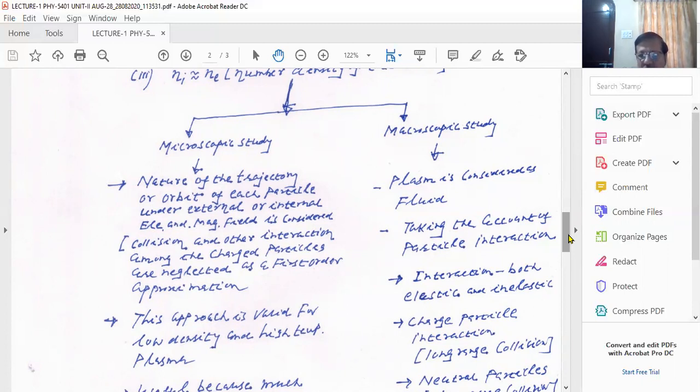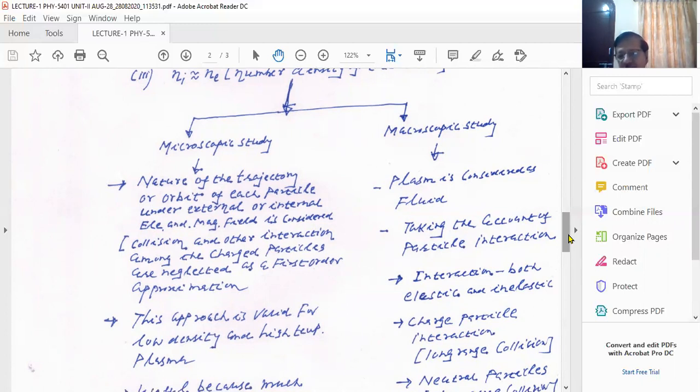So we have a cocktail, I would say. We have a mixture of three fluids: ion, iron component, electrons, as well as neutral particles. So we have a mixture of three different fluids, and all these groups are staying together. It is like when you are staying in your society, there are many tenants, and all are staying together. They all have different natures, but they stay together. They cooperate with each other. The same thing is happening in the plasma state.